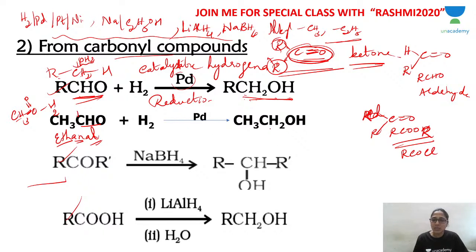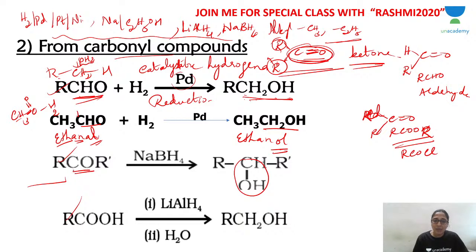Carry out catalytic hydrogenation. CHO is converted into CH2OH. You will get primary alcohol. So use ethanal, you get ethanol. E is replaced by OL. If it is ketone, RCOR, CO is converted into CHOH.